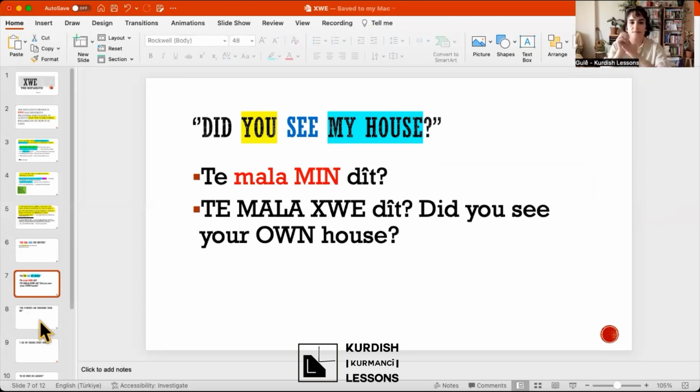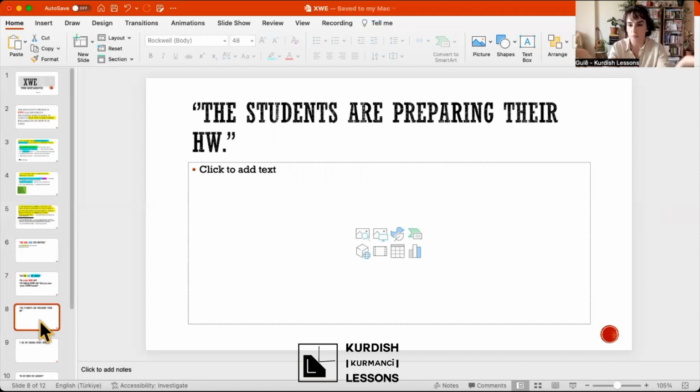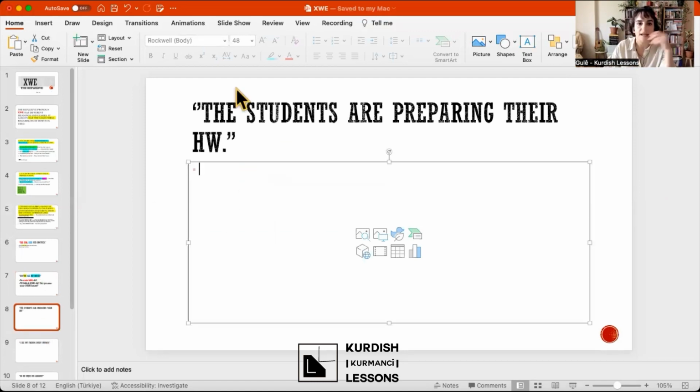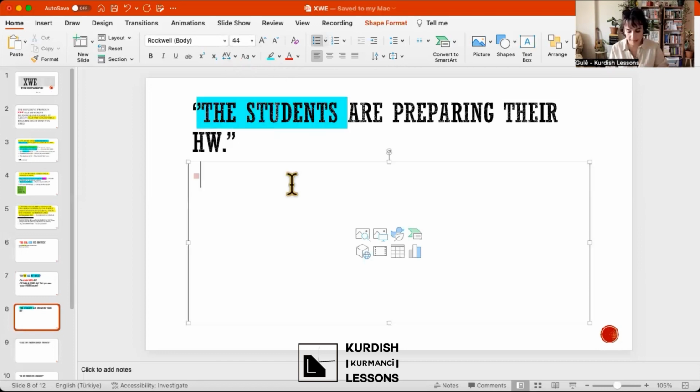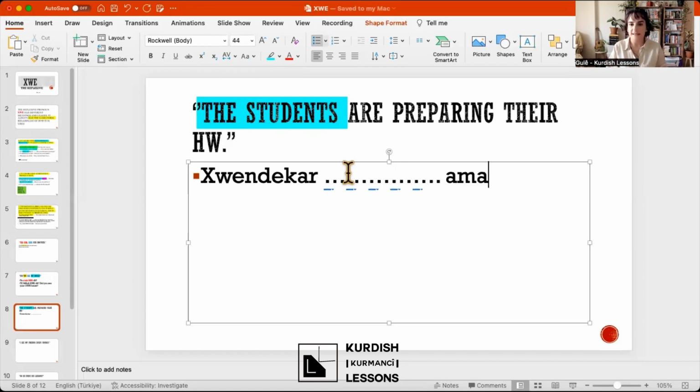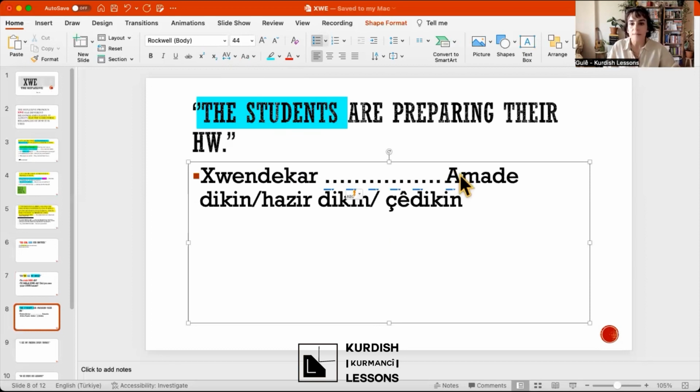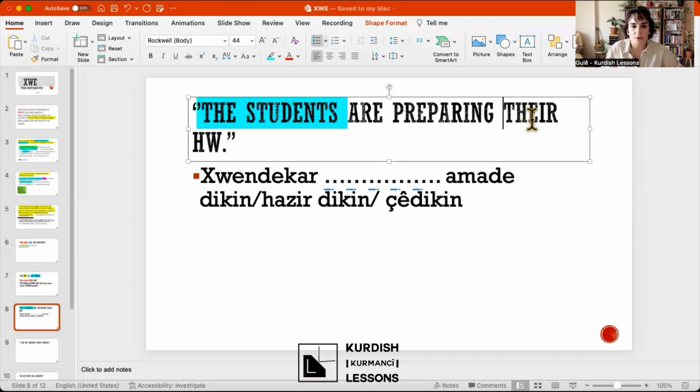Now the next one. The students are preparing their homework. Let's see how to do it. The students is the subject of the sentence. Preparing is amade dikin or hazır dikin, they are making. Okay, so all are fine. But the object is important. So, their homework.